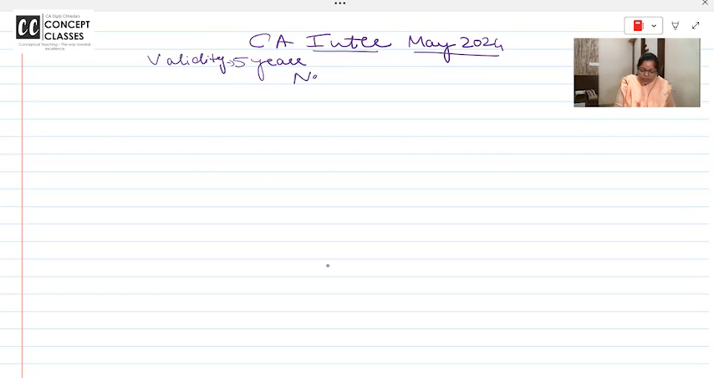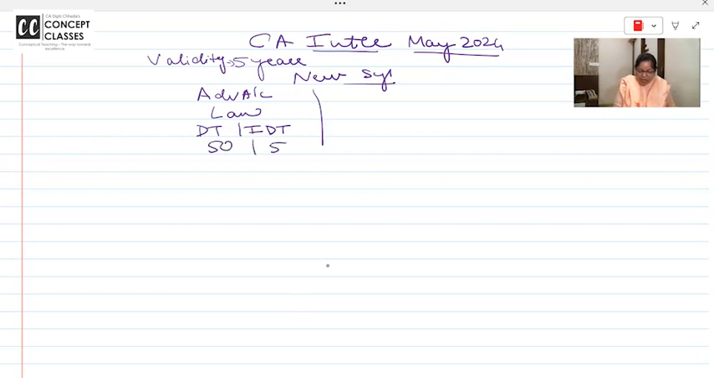Now in the new syllabus you have 6 subjects only, right? So you have advanced accounting, covering all your AS and all, then you have law, and then direct tax and indirect tax for 50-50 marks. Until now it was 60 and 40, but now it is 50 and 50 marks. In group 2 you have costing, audit, and FM and SM.